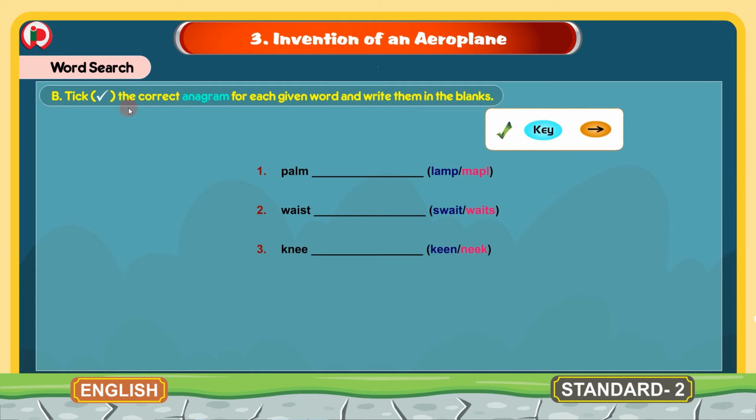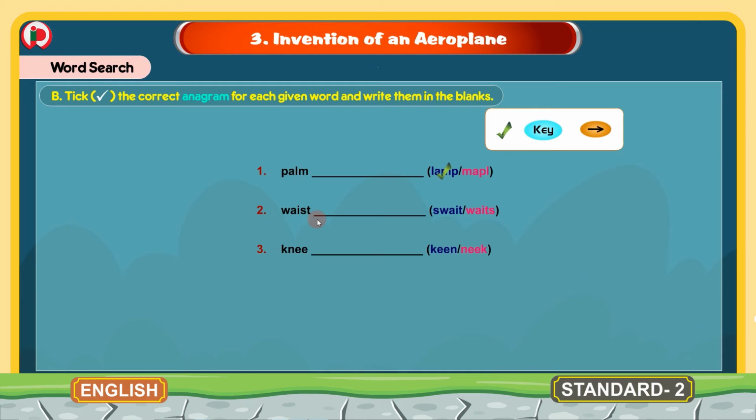B. Tick the correct anagram for each given word and write them in the blanks. Here 3 words are given and 2 words are given in the brackets. We have to tick the correct anagram from these given 2 words and write. First one is palm. The anagram for palm is lamp. We will tick the word lamp here.